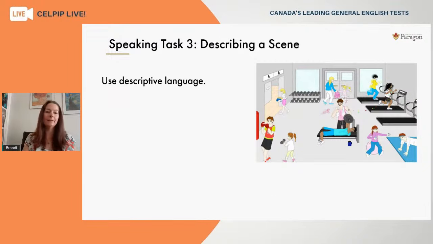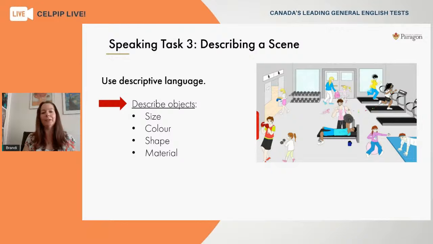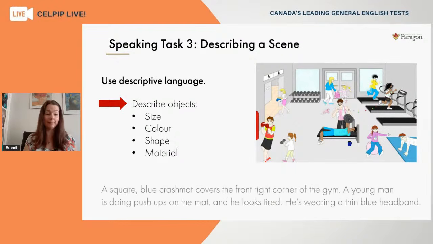Now, from time to time, you might have some objects that are worthy of descriptions as well. I think you'll be talking about the people much more, but there might be an object that comes into the description. So in this case, you can think of these descriptive details. You might describe the size or the color, even the shape and material if it's important to the scene itself. So we can look at maybe one example here. We might say, a square blue crash mat covers the front right corner of the gym. A young man is doing push-ups on the mat and he looks tired. He's wearing a thin blue headband.